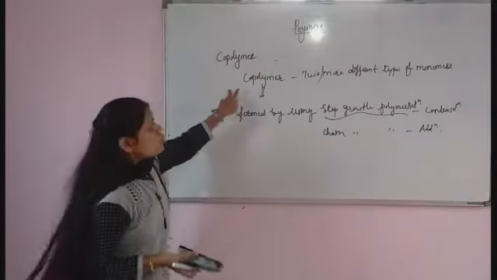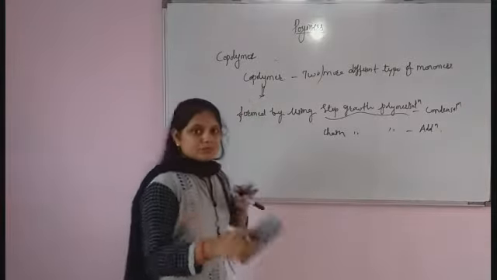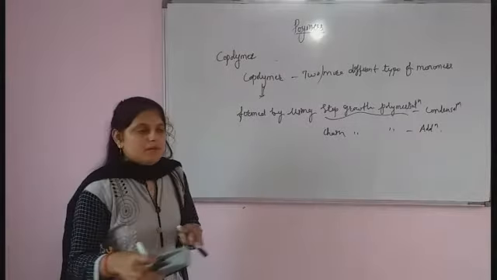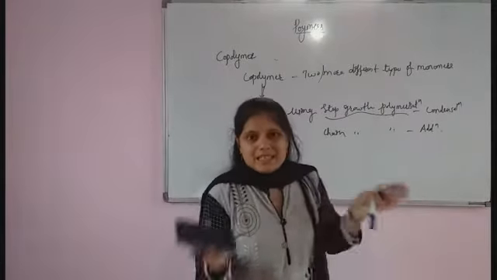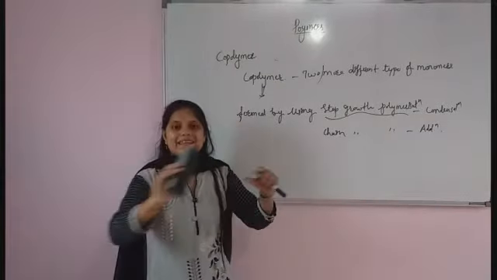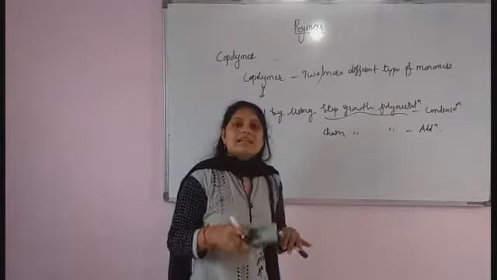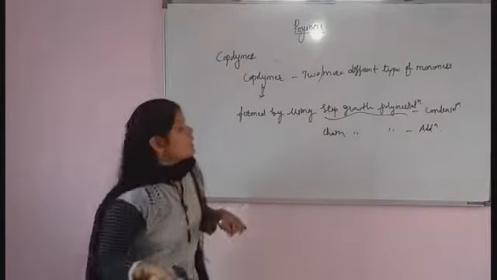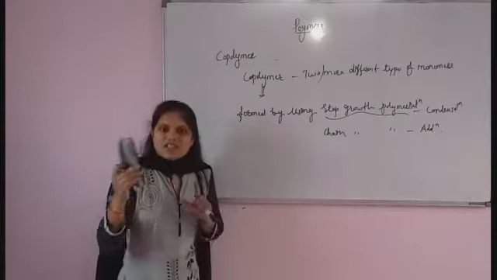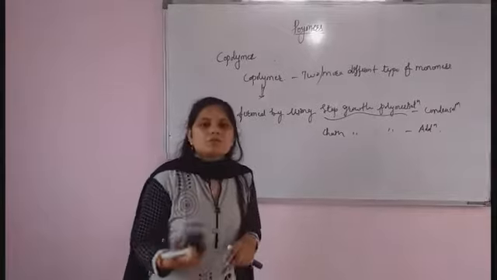A copolymer contains different monomers in the polymer chain: whatever two monomers we take combine together under polymerization to form a long chain containing multiple types of monomers.